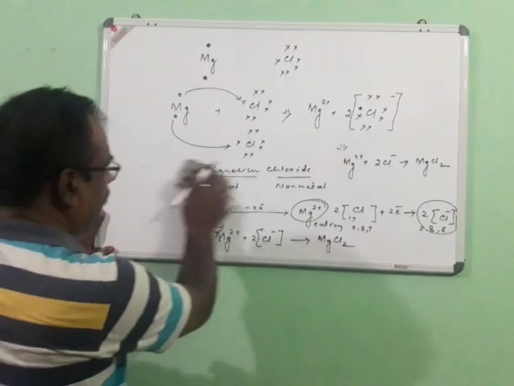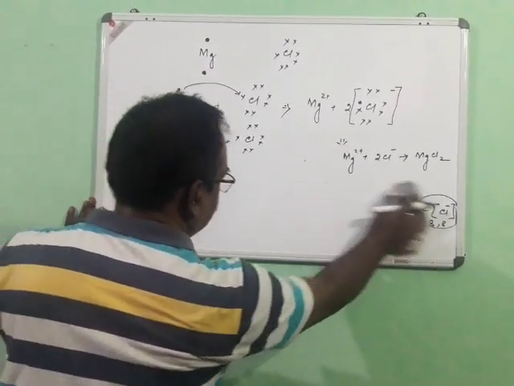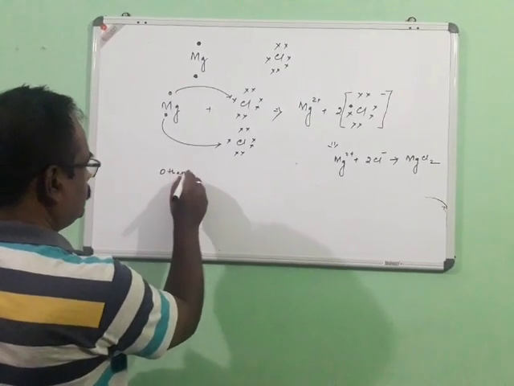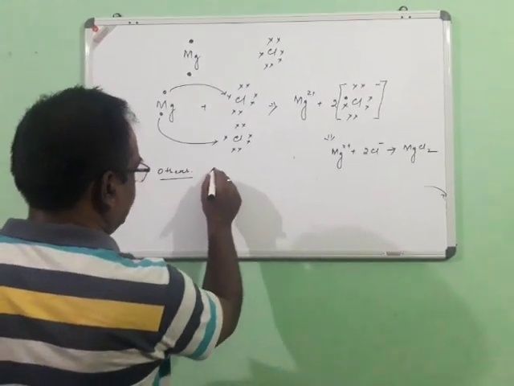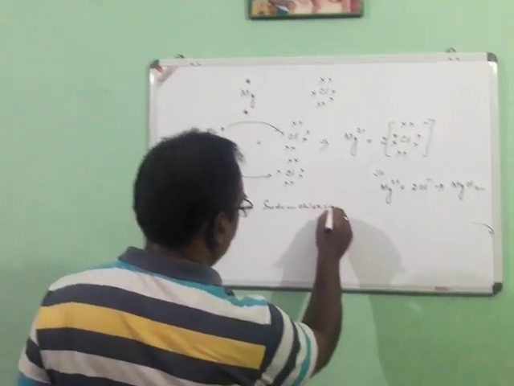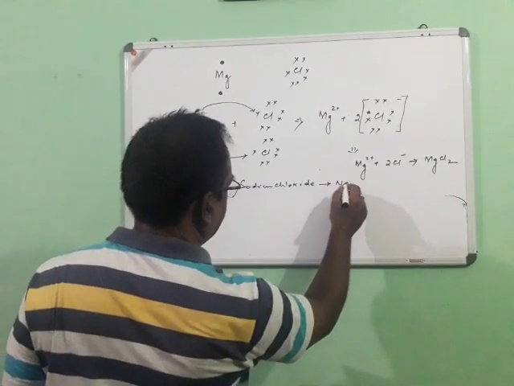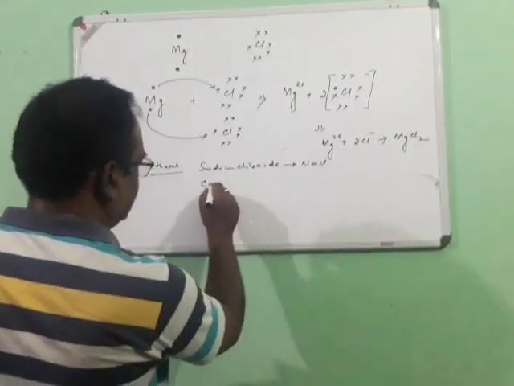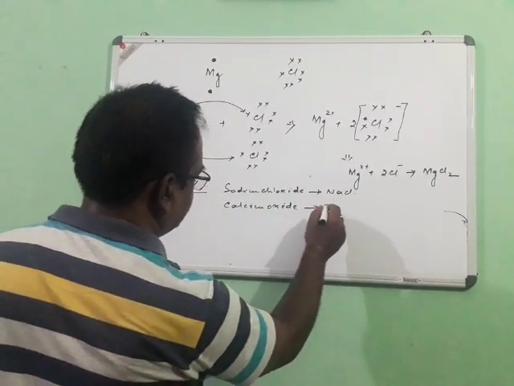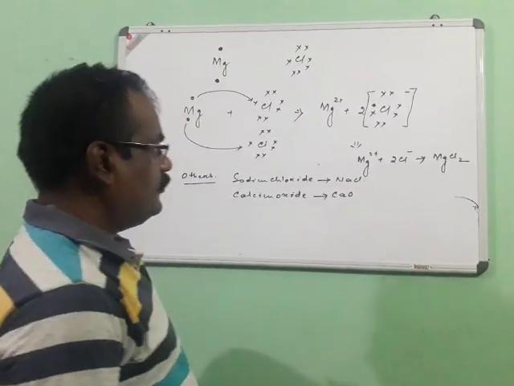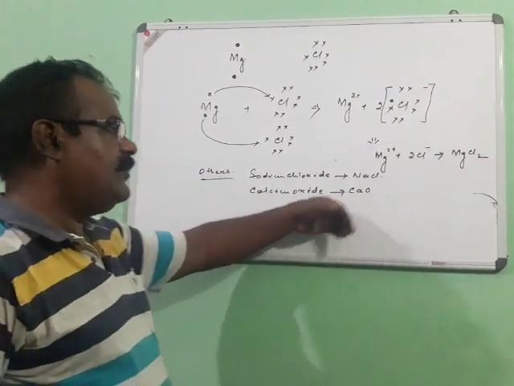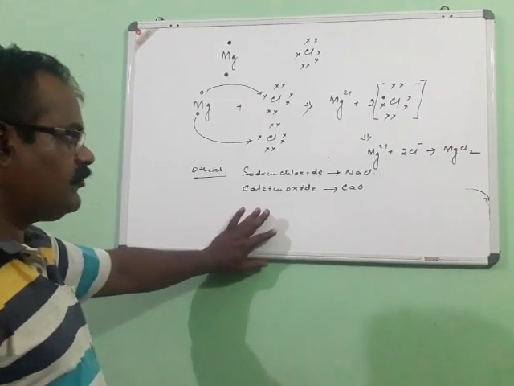Similarly, in a similar manner we can also represent different compounds like sodium chloride, NaCl, and calcium oxide. In all these cases they are of the same type, that is, electrovalent compounds.